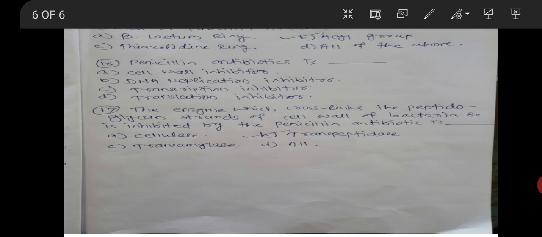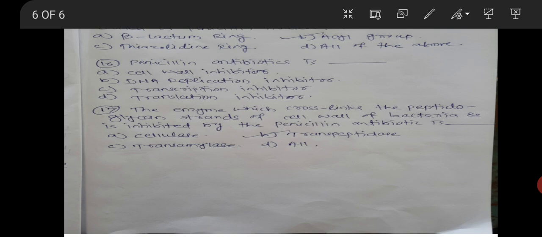Now see the last question, question number 17. The enzyme which cross-links the peptidoglycan strands of the cell wall of bacteria and is inhibited by the penicillin antibiotic is. You have to identify the enzyme responsible for cross-linking of peptidoglycan chains in the bacterial cell wall, which is the target site for penicillin. Option A, cellulase; option B, transpeptidase; option C, transacylase; and option D, all of these.